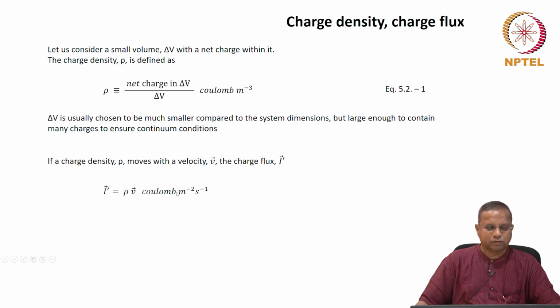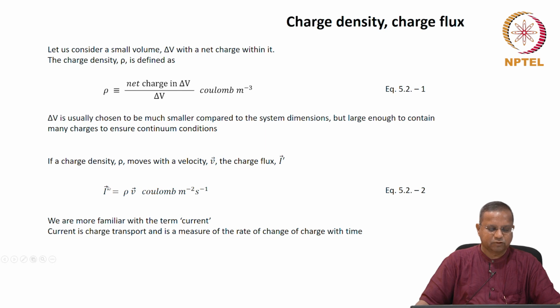It is Coulomb per second per meter squared, the amount of charge per time, that is, a rate of charge divided by the area that is perpendicular to the direction of motion. That is given by the charge density times the velocity, the same way mass density times the velocity gave mass flux.